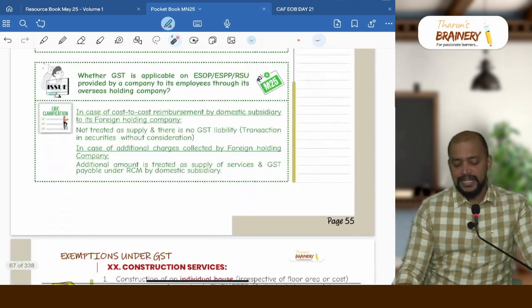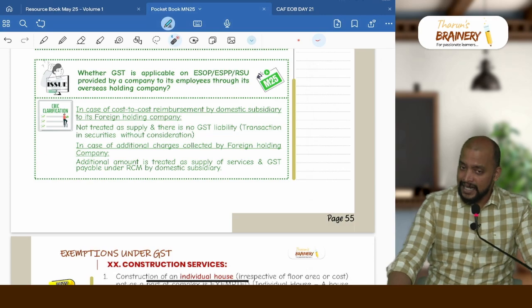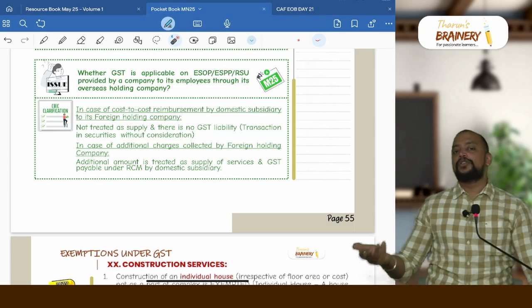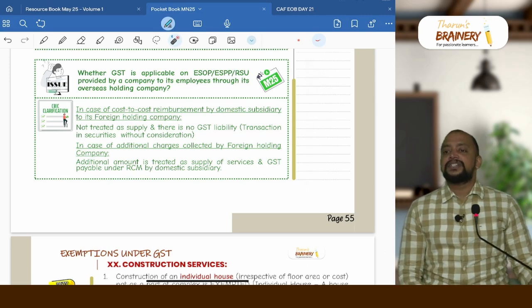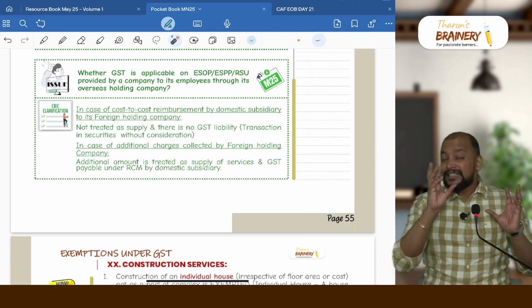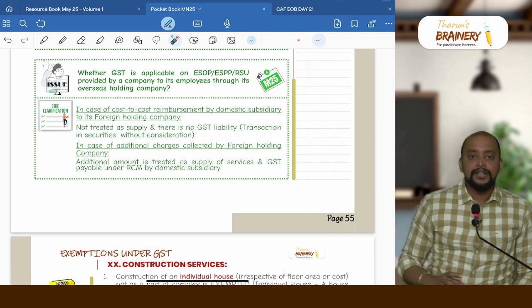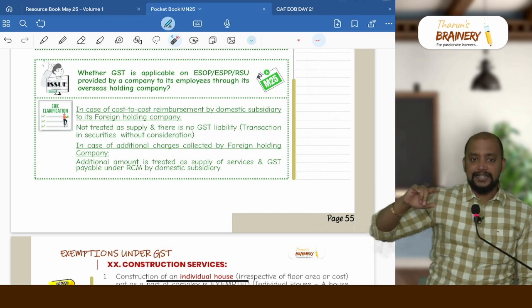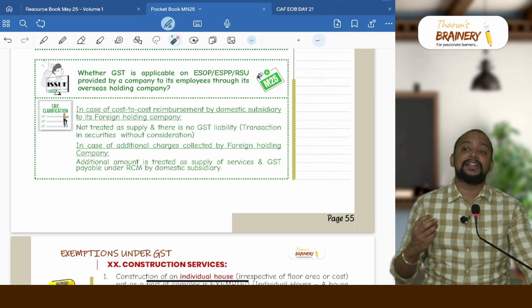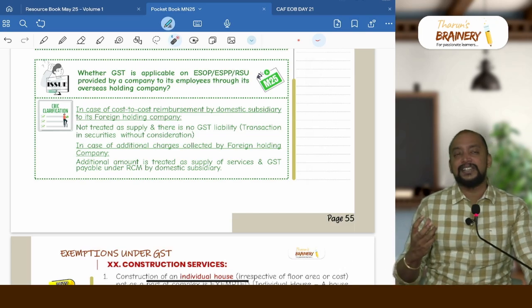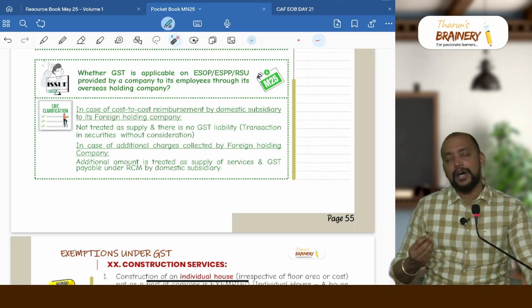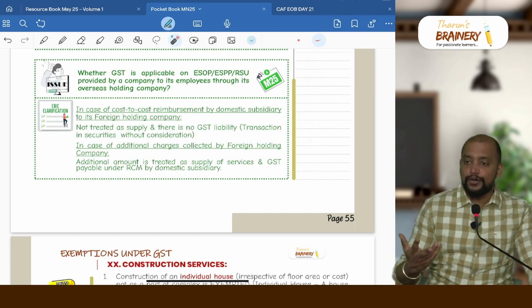Similarly, if there is a subsidiary company in India which is taking ESOP, ESPP or restricted stock units from its foreign holding company. There is a foreign holding company which is giving ESOPs etc. to the subsidiary company for giving it to the employees of the subsidiary company. These ESOPs etc. will have a cost. So not the market price, but the price at which this option can be exercised. For example, if this can be exercised at 200 rupees, it means 200 rupees is the cost. That much amount the Indian entity has to pay to the foreign holding company.